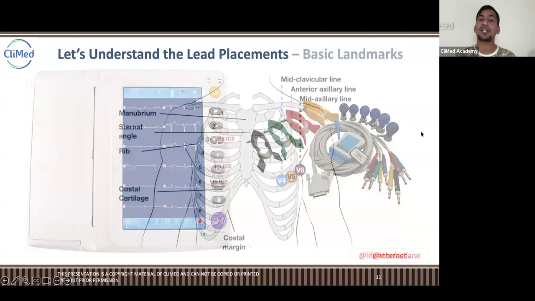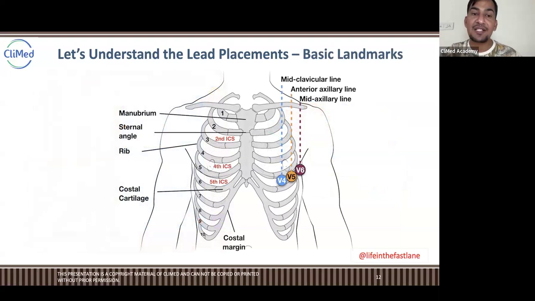How is it placed here? Look at this and understand the lead placements. These are the basic landmarks for the 12 lead ECG. In the skeleton, this is the central sternum.